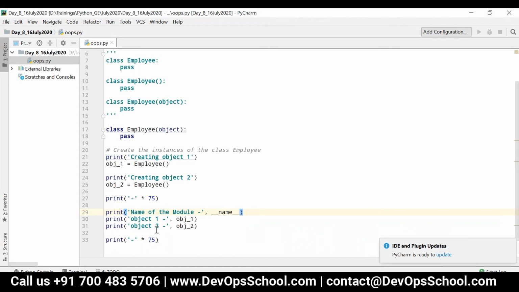What is the use of an empty class? For example, if you are defining your own exception, you can just inherit another class. We'll be seeing that a bit later on.